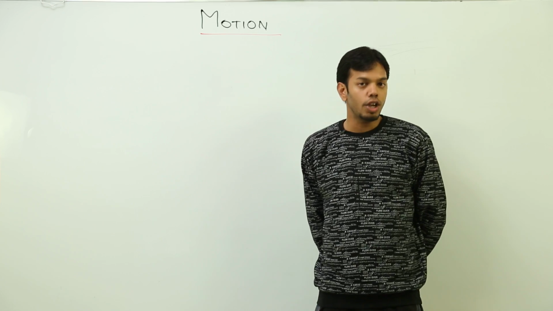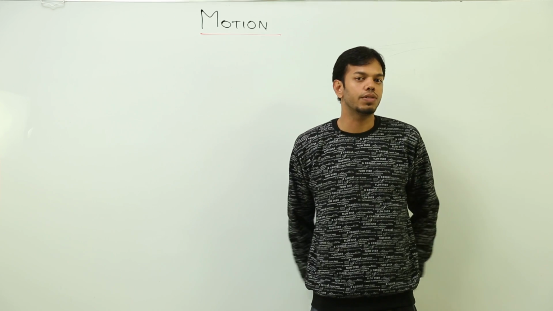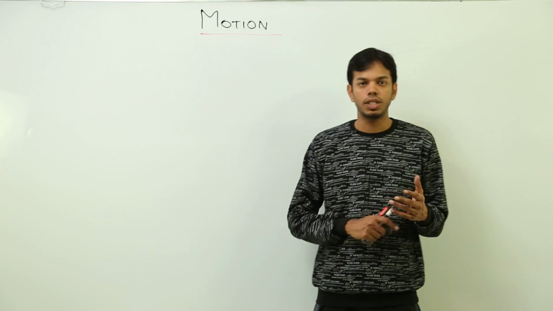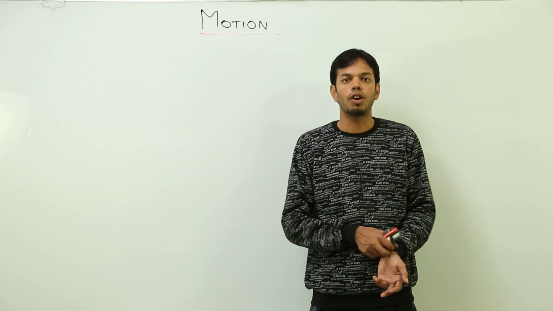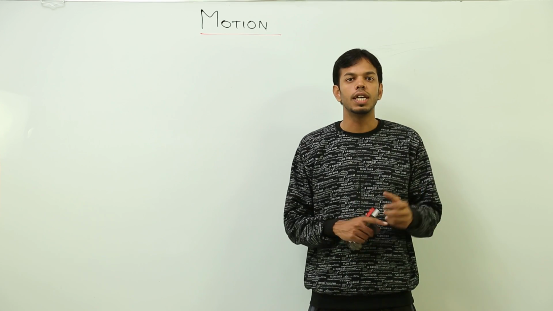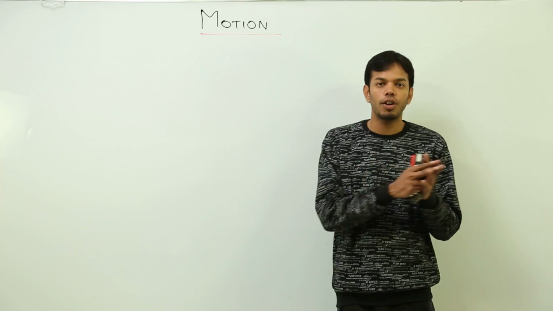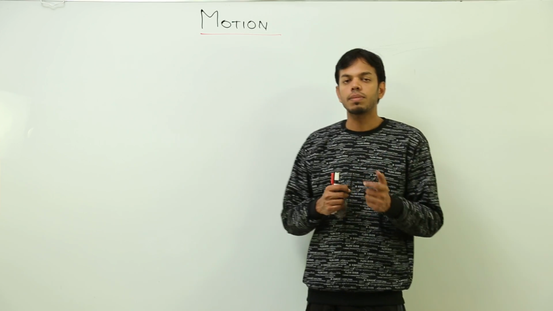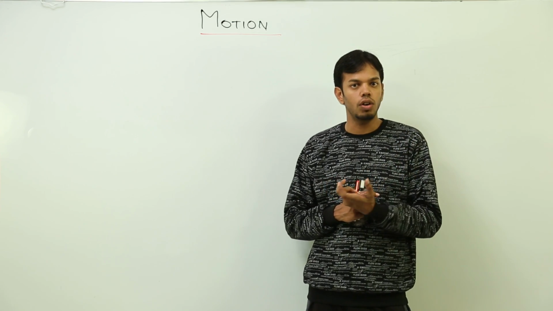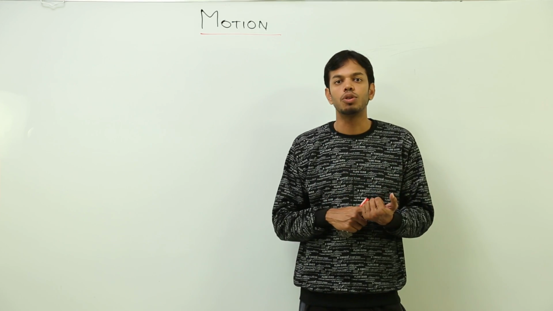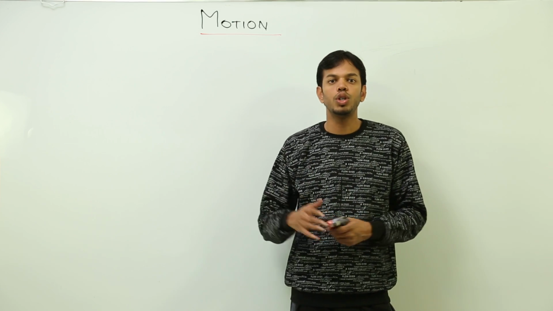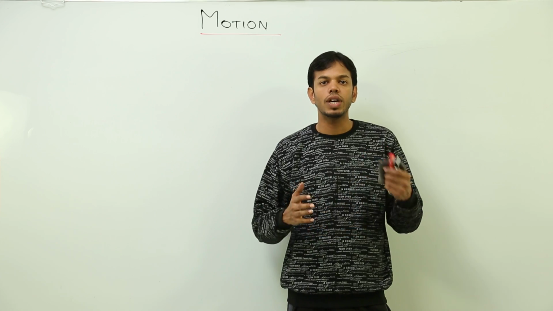Now motion could be very complex as well as very simple. For example, simple motions could be the motion of an object or a car which is moving by your side, in front of your house, in front of your school, motion of a bus. These are simple motions where you can actually see the movement of the particle. But sometimes, for example, earth is also in motion right now, but you can't see the motion, you can't feel the motion, right? For example, when wind is blowing, you can't see the motion of wind, but you can feel it.